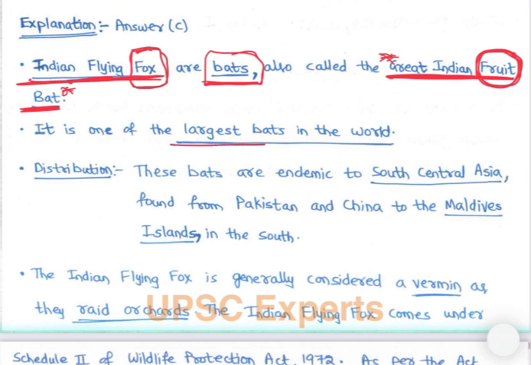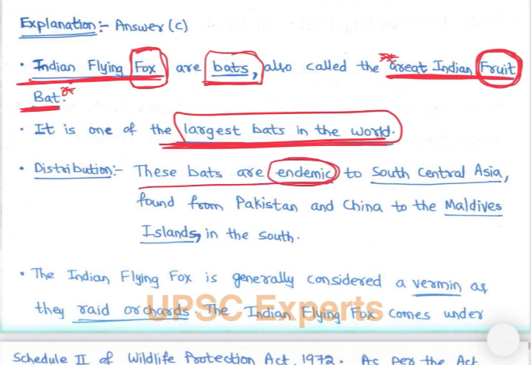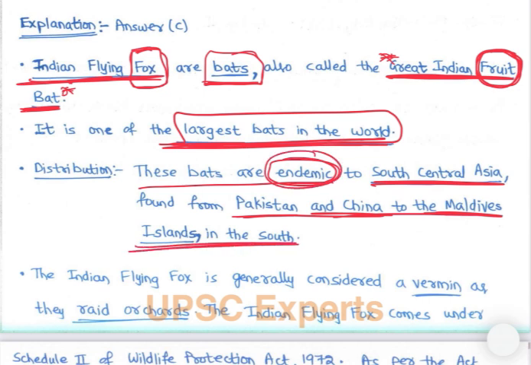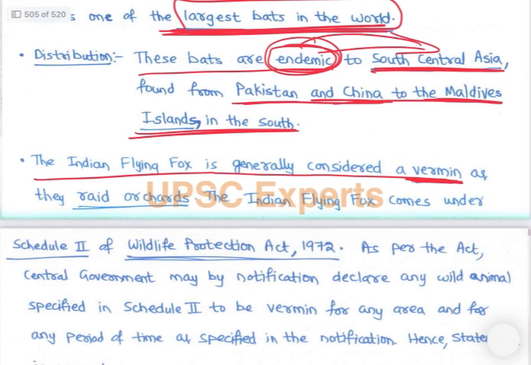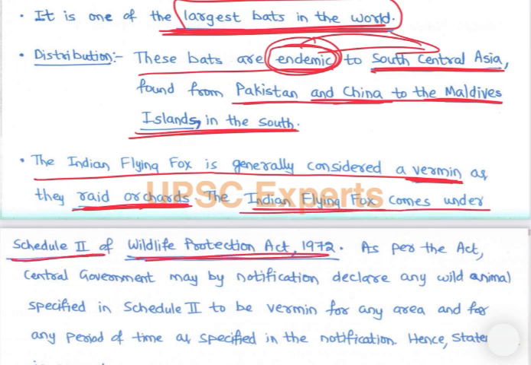So it is one of the largest bats in the world, right? These bats are endemic to South Central Asia, found from Pakistan and China to Maldives Islands to the south. Indian flying fox is generally considered a vermin as they raid orchards. The Indian flying fox comes under Schedule 2 of Wildlife Protection Act.